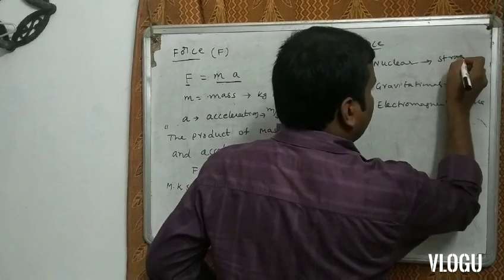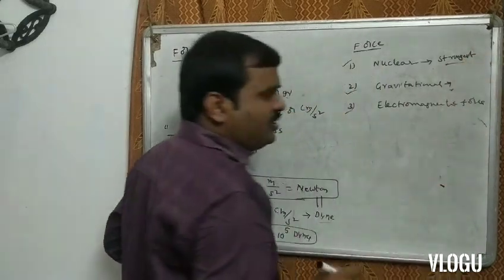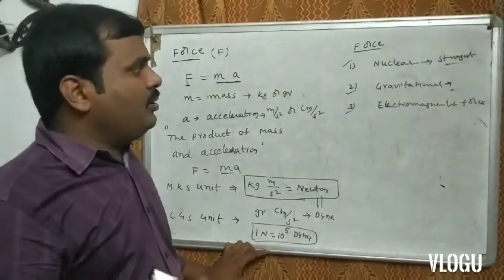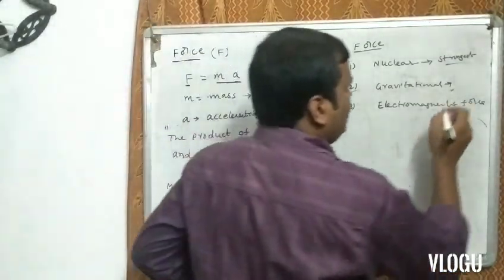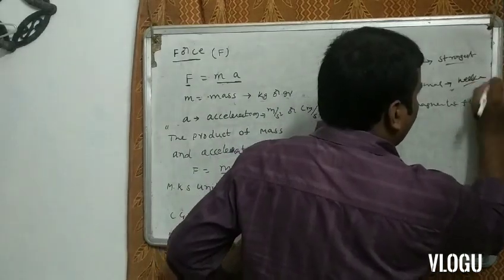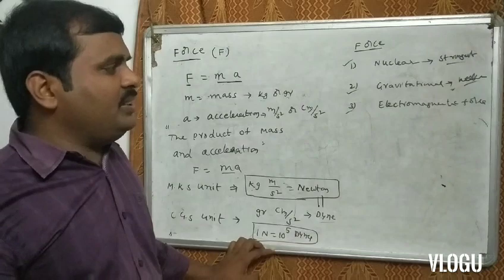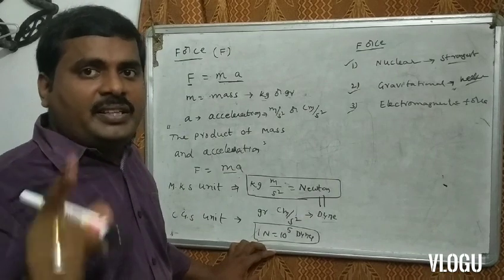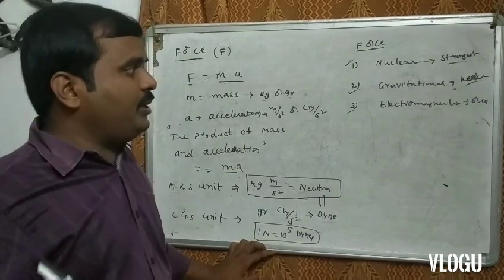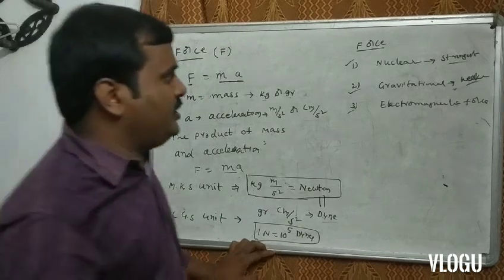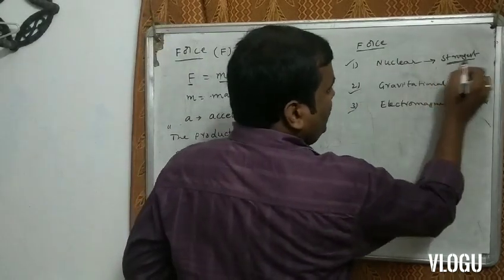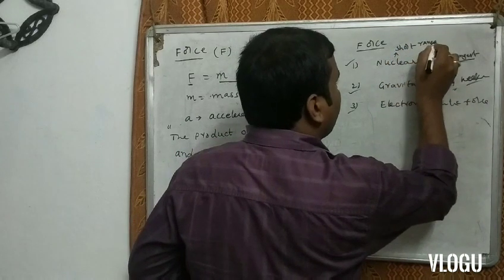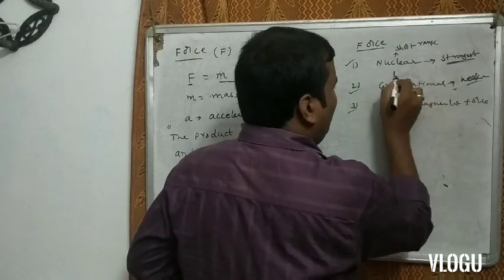Nuclear force is the strongest force in nature. Which force is the weakest? Gravitational force is the weakest force in nature. Nuclear force is strongest but short range. Gravitational force is a large range.